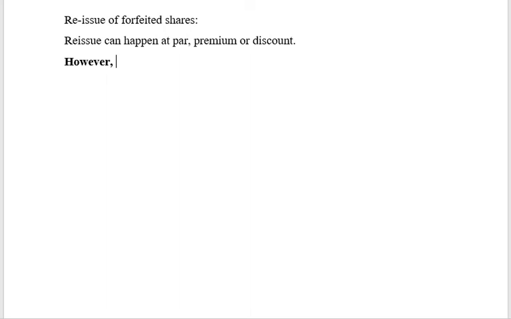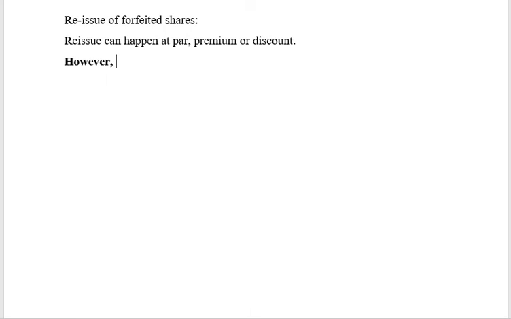If it is at par, you are issuing a 10 rupee share at 10 rupees. At premium, a 10 rupee share at 12 rupees, 13 rupees, 14 rupees, whatever be the price. Issue at discount, a 10 rupee share is issued at 7, 8, some amount. Now comes the question: if it is reissued at discount, technically you are incurring a loss. The share capital amount is 10 rupees, but you get only 8 rupees from that person, and the share capital will be recorded at 10 rupees.